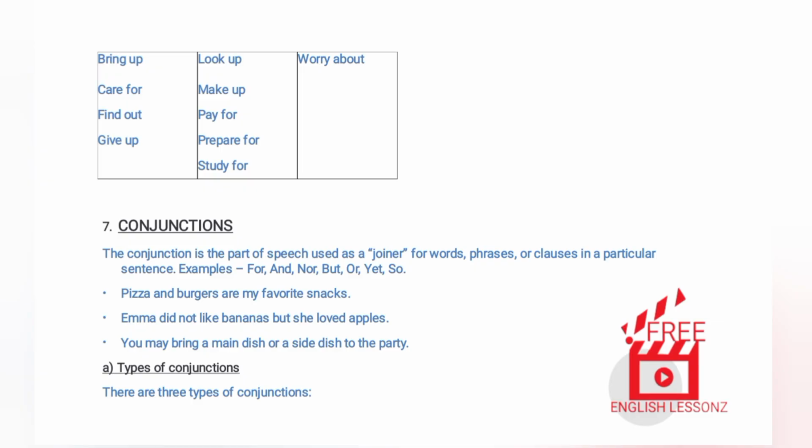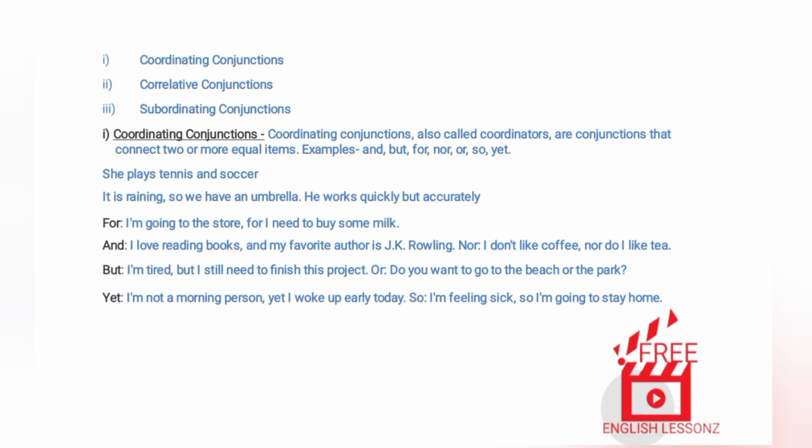A. Types of conjunctions. There are 3 types of conjunctions. 1. Coordinating conjunctions. 2. Correlative conjunctions. 3. Subordinating conjunctions. 1. Coordinating conjunctions. Coordinating conjunctions, also called coordinators, are conjunctions that connect 2 or more equal items. Examples: and, but, for, nor, or, so, yet.